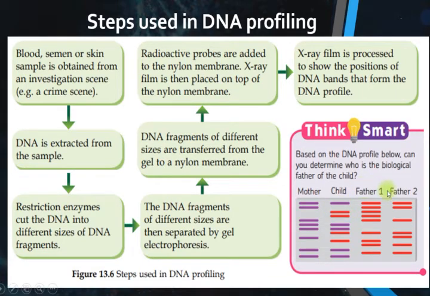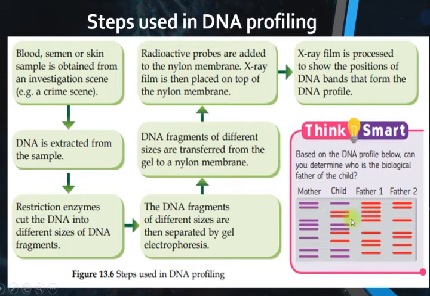Let's take a look at the bands. This is father 1 and father 2, and this is the child. All of them have the same position for band 1. Then band 2 and band 3. For band 3 of the child, father 1 has the same position of the DNA band. This one also, father 1 has the same position. So maybe father 1 is the possible father.